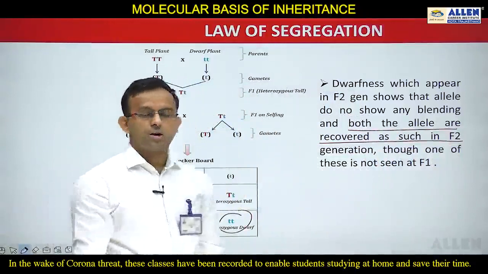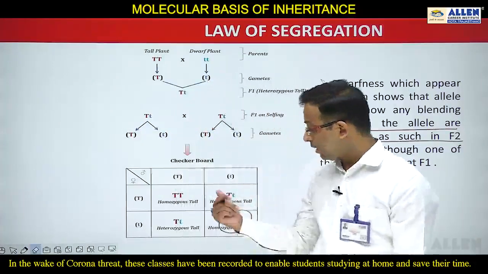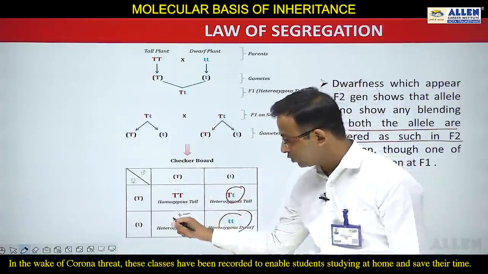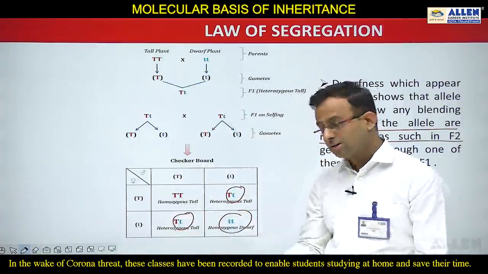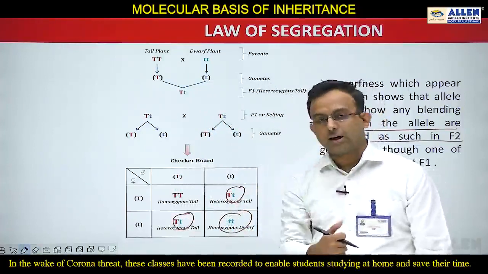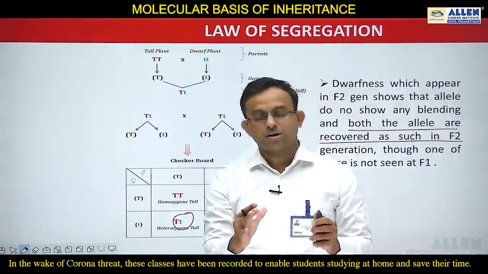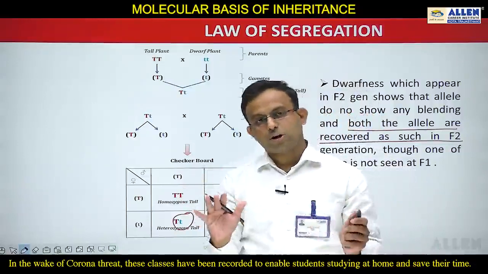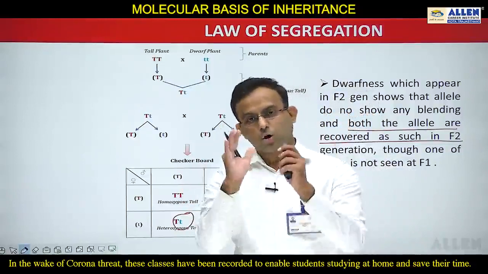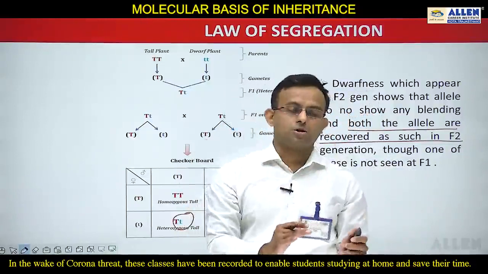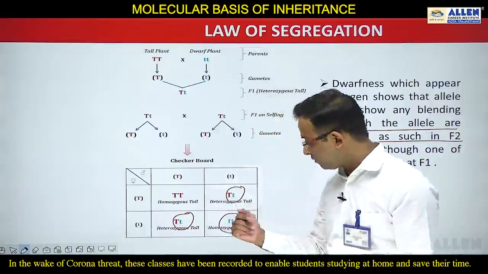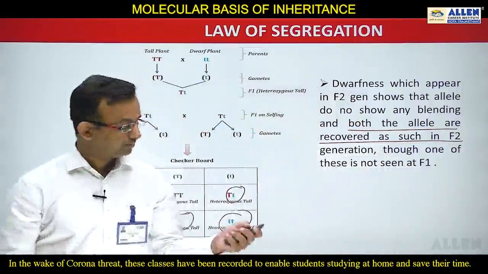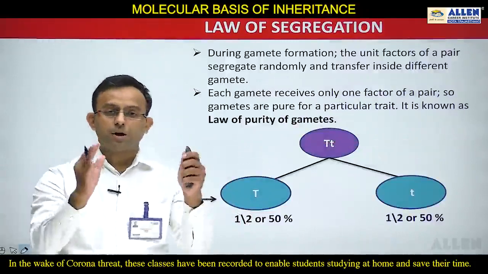Students, if we talk about this F2 generation, you can see the heterozygous tall shows the dominance and this dwarfness shows the segregation. So suppose someone asks what this particular F2 generation denotes: in the F2 generation both things can be observed, dominance is observed and segregation is also observed, but remember the appearance of dwarfness shows the law of segregation. Now what is the statement of the law of segregation?